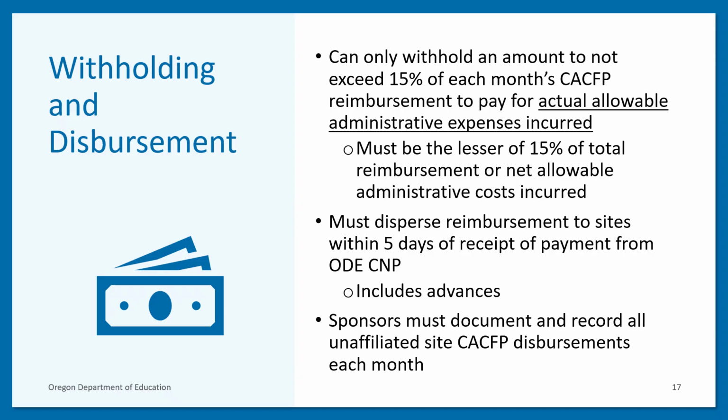Sponsors of unaffiliated sites must disperse reimbursements to its sites within 5 days of receipt of payment from ODECMP. This includes advances if applicable. All sponsors of unaffiliated sites must document and record all unaffiliated site CACFP disbursements each month.